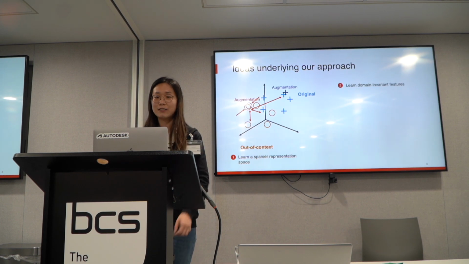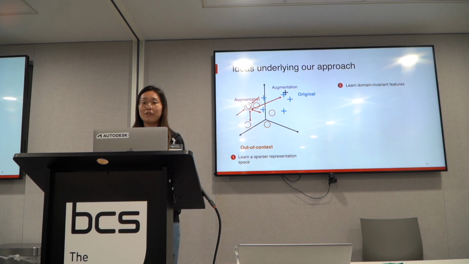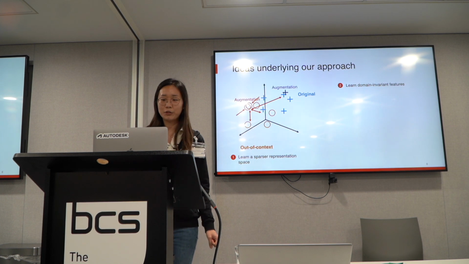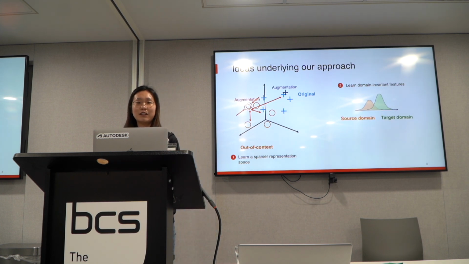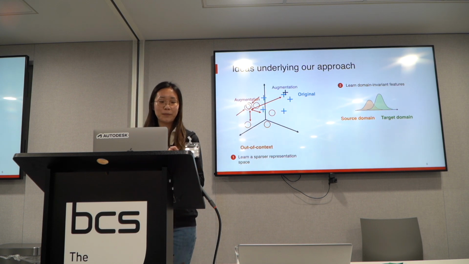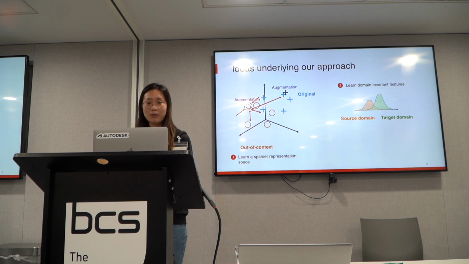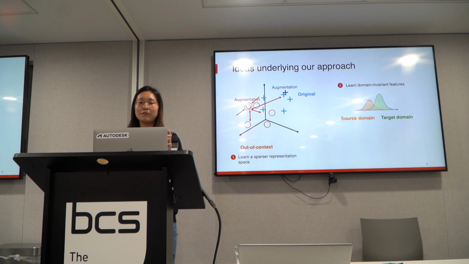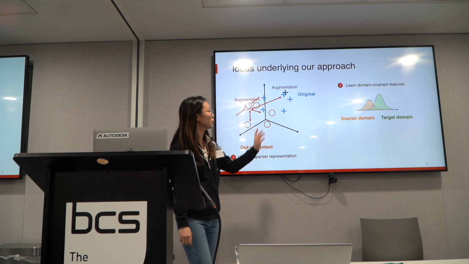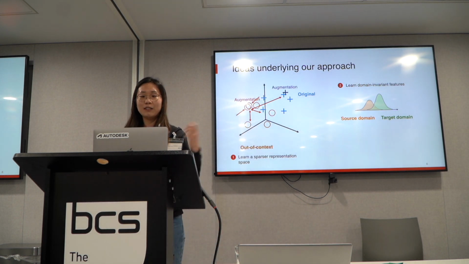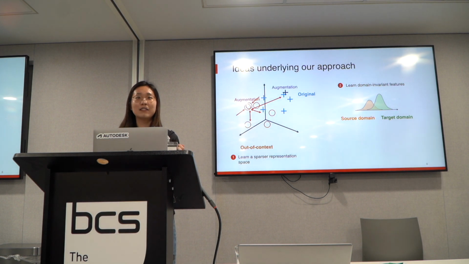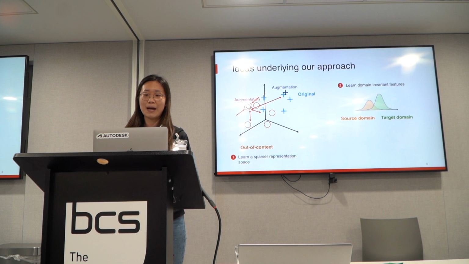And secondly, since we are doing domain adaptation in out-of-context news, our assumption is that if we manage to learn a feature whose probabilistic distribution is similar or the same between both the source domain and the target domain, then we assume that this feature has the domain-specific information removed and the domain-invariant feature kept.